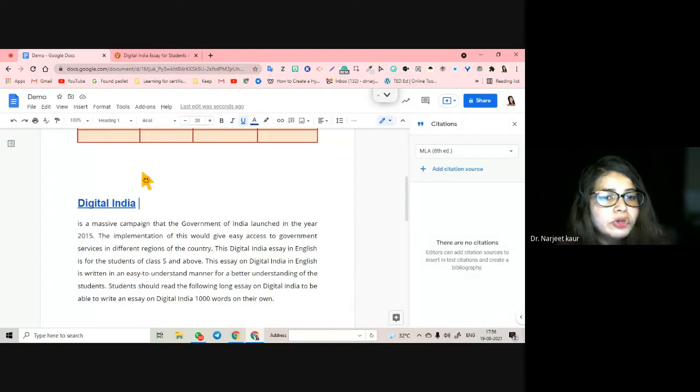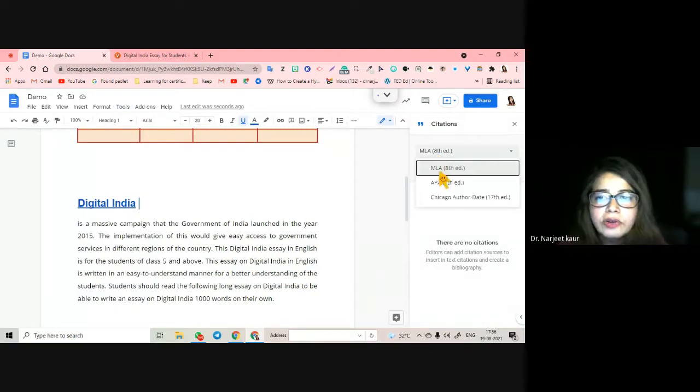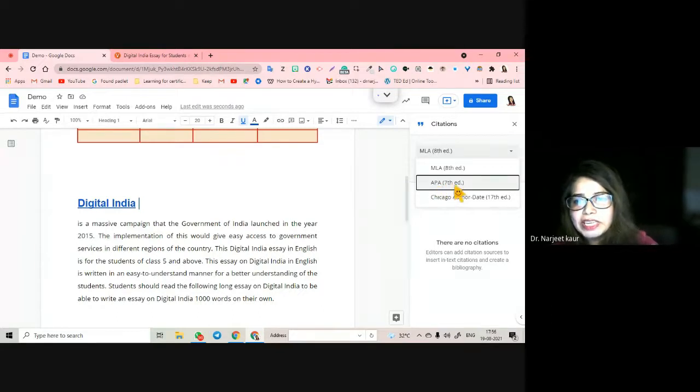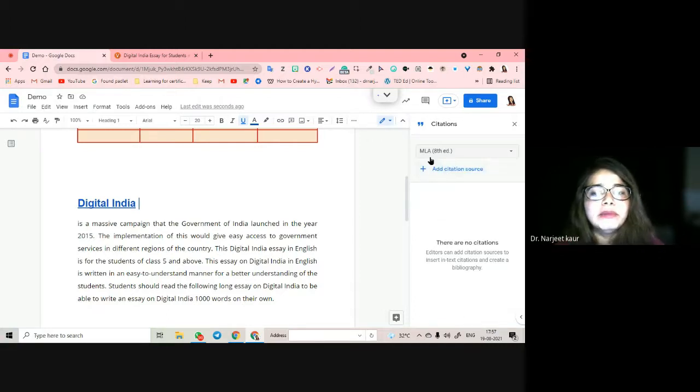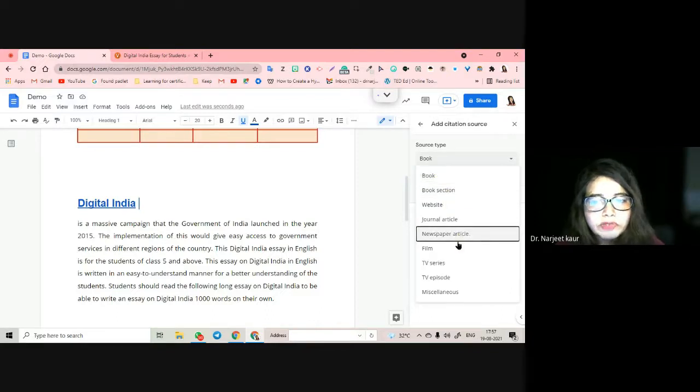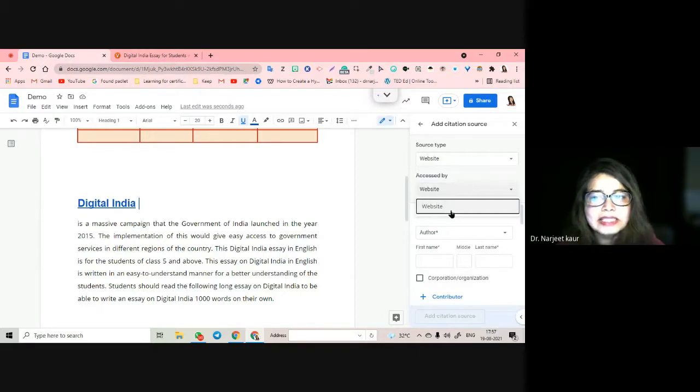Okay, I go to citations, I click on MLA. As we were discussing the other day also, I told you that APA 7th edition is the latest one. See, Google has updated it here also. APA 7th edition is the latest one. I am seeing it for the first time today, but okay, they are also updated with everything. Now, if I want an MLA citation, so I add a citation source. Where am I going to cite it from? I'm going to cite it from a website.